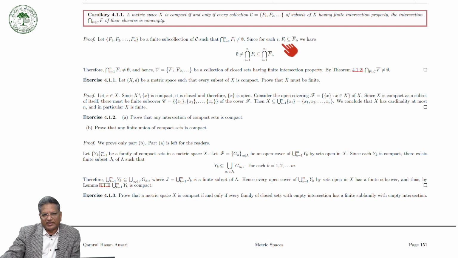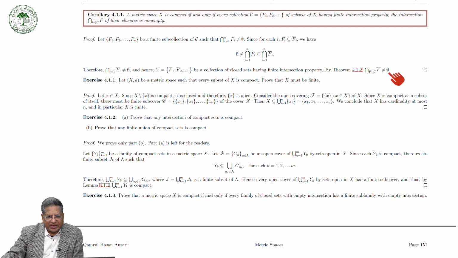Since each Fi is a subset of the closure of Fi, this intersection is a subset of the intersection of the closures of Fi, and therefore the intersection of the closures is non-empty. Hence C prime, the collection of closures of F1, F2, and so on, is a collection of closed sets having the finite intersection property, and then by the previous theorem this intersection is non-empty. So this we have proved.